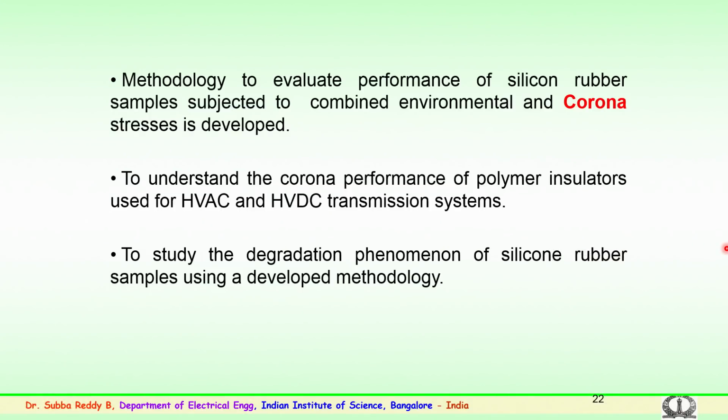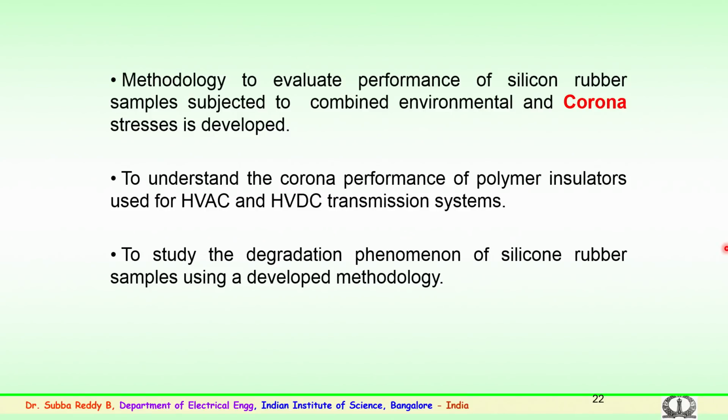The first one is to evaluate the performance of silicon rubber insulators when subjected to environmental conditions and corona. This is very important. The facility has been developed to simulate the conditions, both environmental like fog, or a normal mist which is continuously on the silicon rubber surface, and continuous corona impressed on the sample.